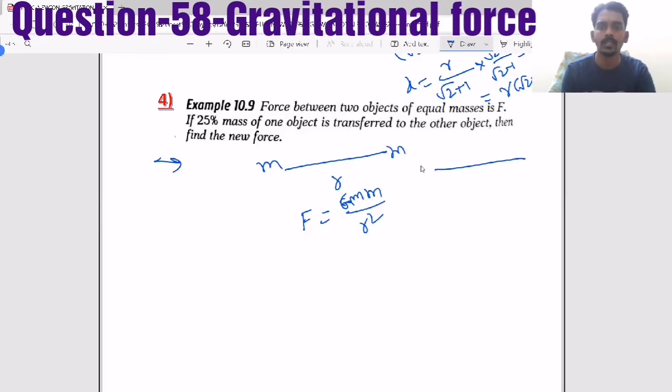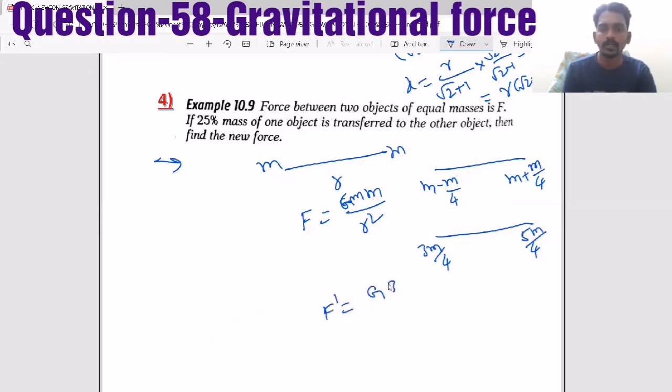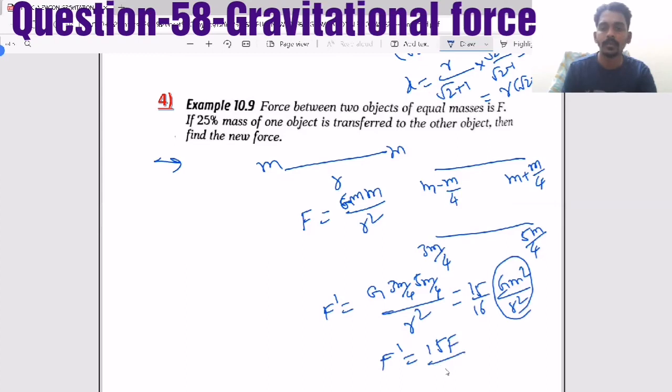See, now the situation is, one mass 25% means 1/4. Now that is added to the other one. Now one mass will become 3m by 4. The other one will become 5m by 4. Now the new force will become G into 3m by 4, 5m by 4, by the distance is the same, r square, equal to 15 by 16 times G m square by r square. But this is nothing but the initial force. So the new force will become 15 by 16 times the initial force.